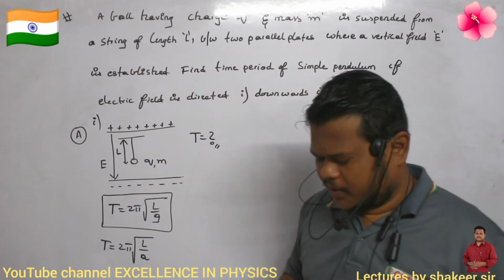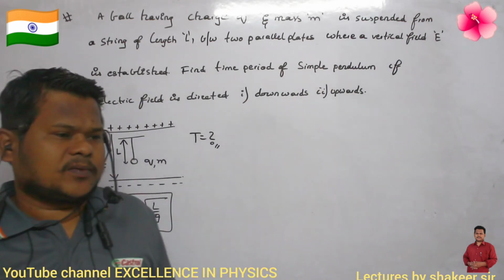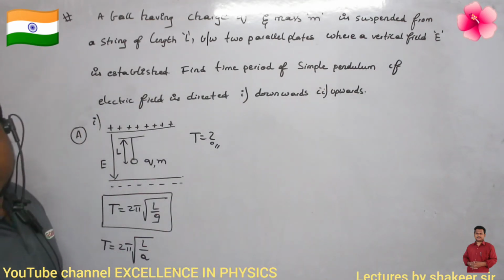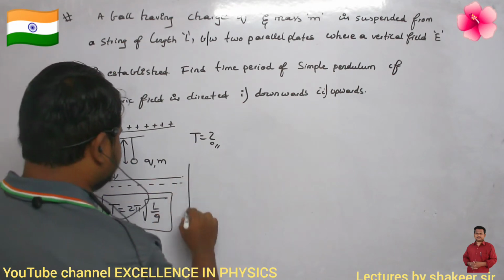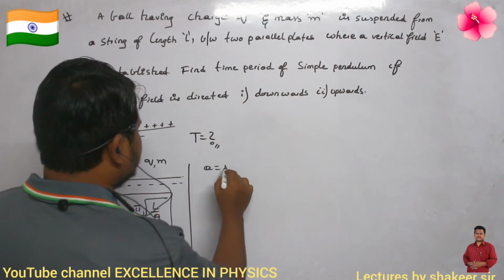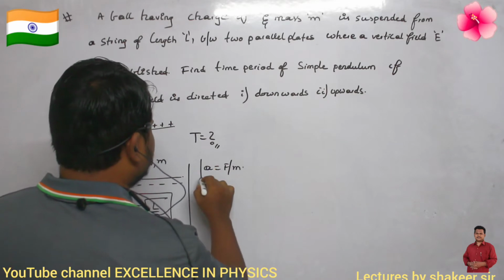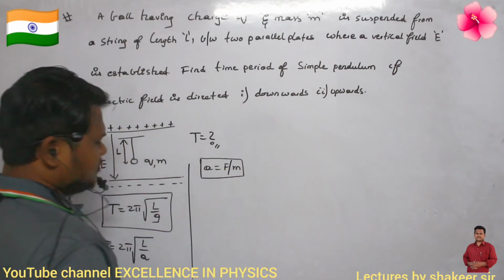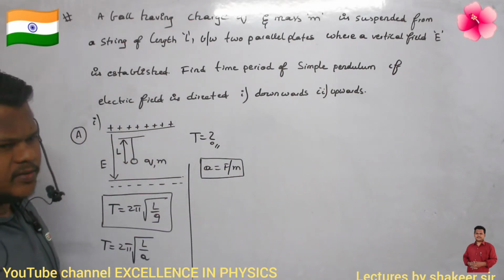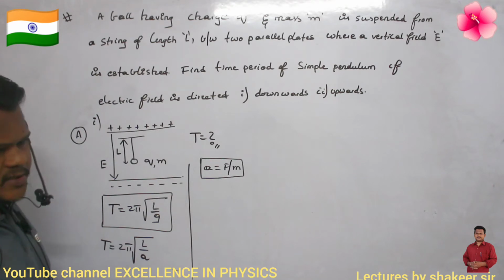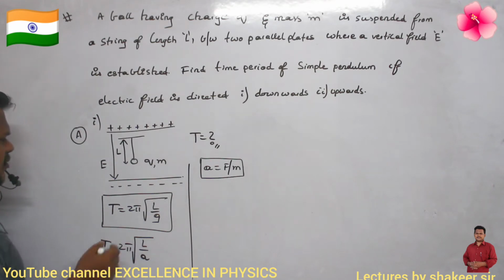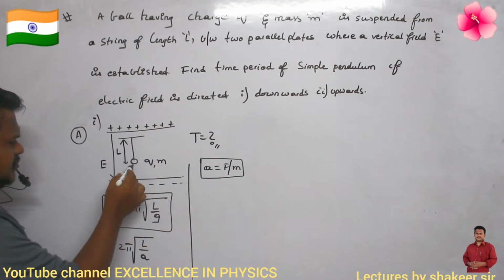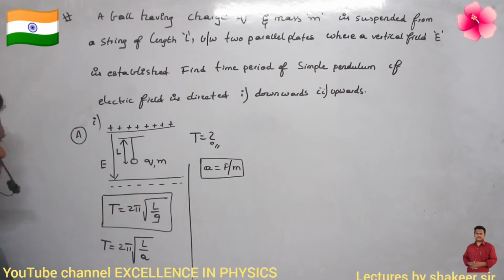Now, how can I calculate this A value? What is A basically? A is nothing but the force experienced per unit mass. This is called acceleration, no? Force experienced per unit mass of the body is called acceleration. Are you able to understand? Now, on this simple pendulum, what are the different forces which are acting, which are providing acceleration?